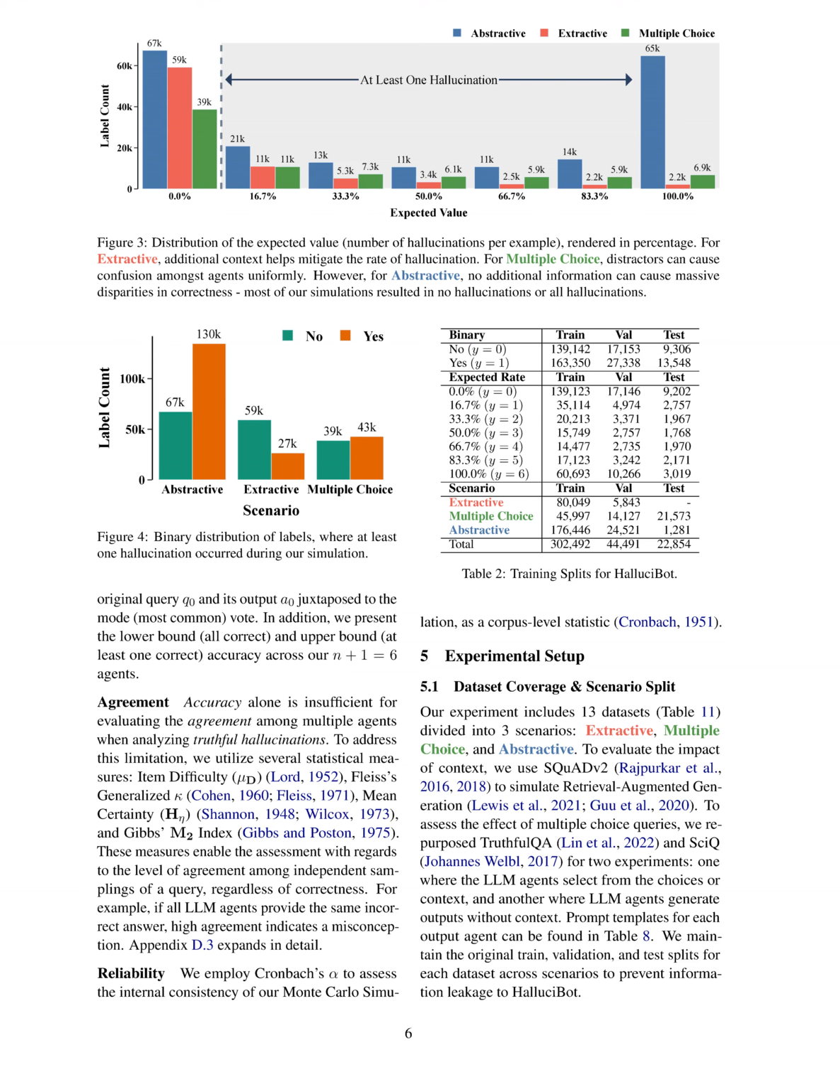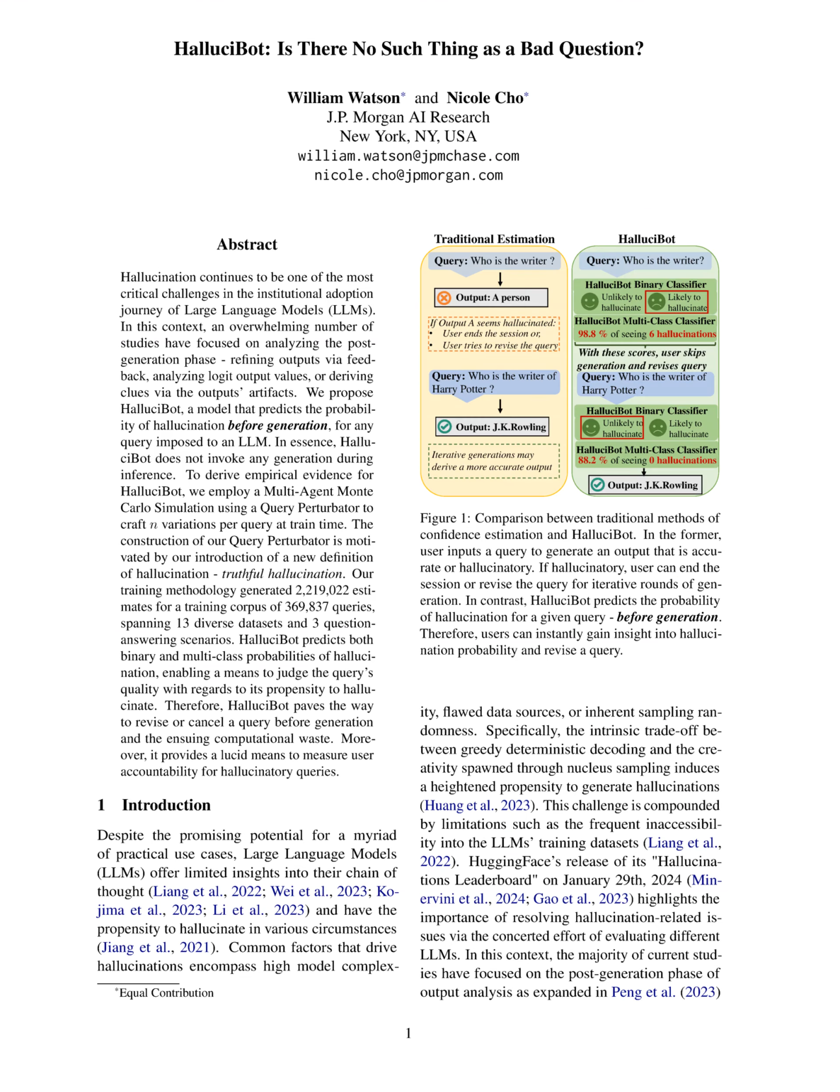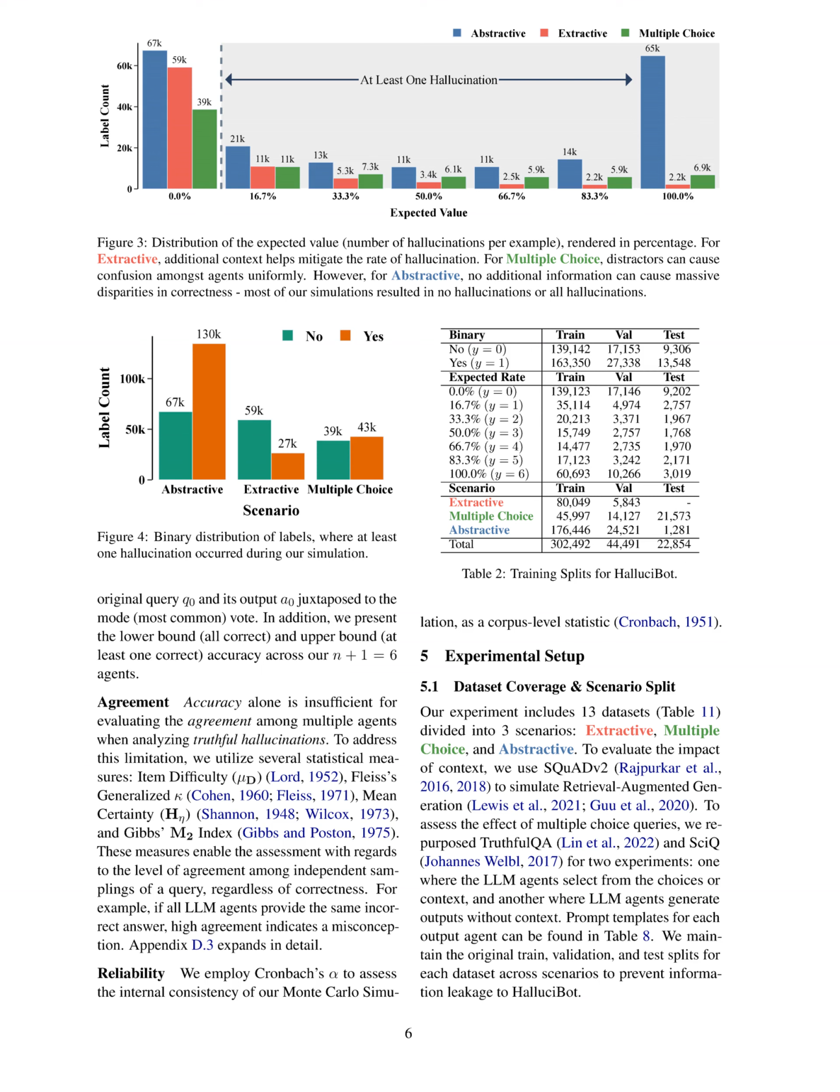9. Reliability assessment. Cronbach's alpha is employed to assess the internal consistency of the Monte Carlo simulation at the corpus level, ensuring the reliability of the results. 10. Dataset coverage and scenario split. The experiment includes 13 datasets divided into extractive, multiple choice, and abstractive scenarios to evaluate the impact of context on hallucination rates in different query types.